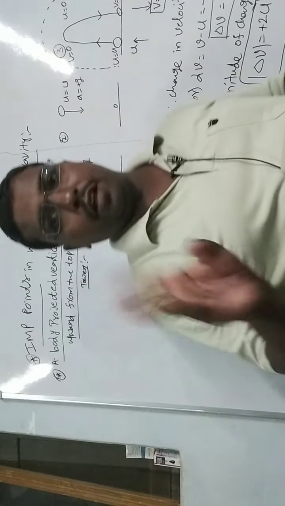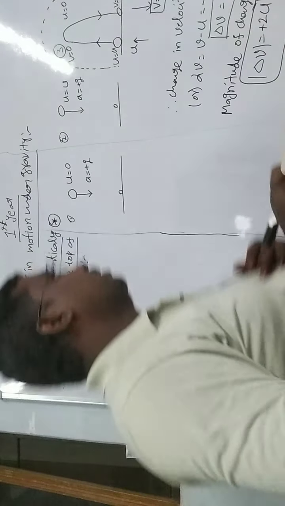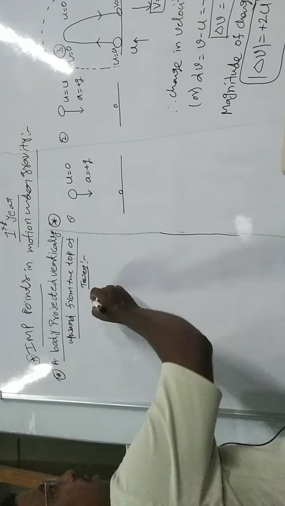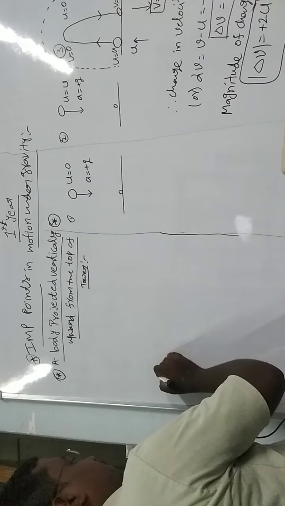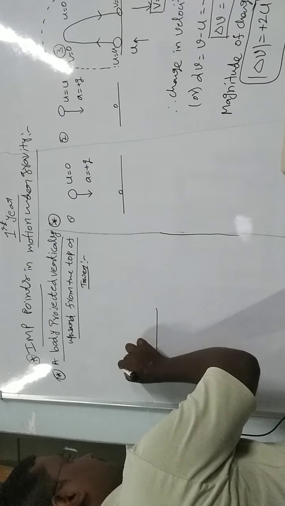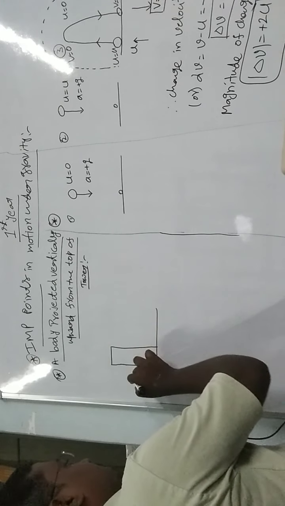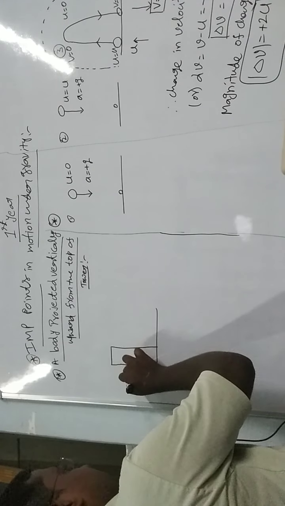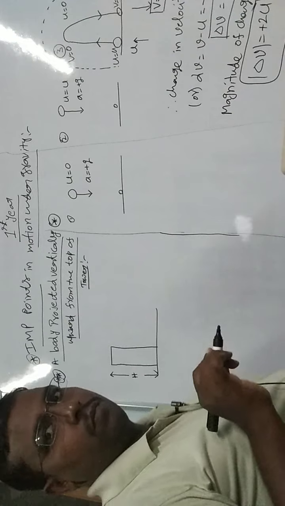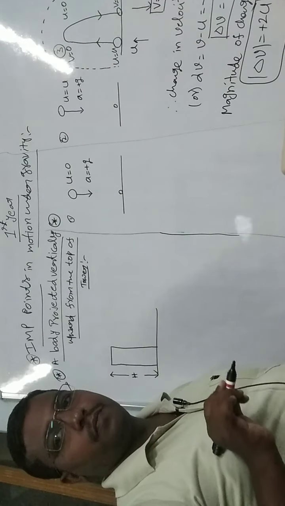So this is the top of the tower, and this height is H. Now this will be the ground.